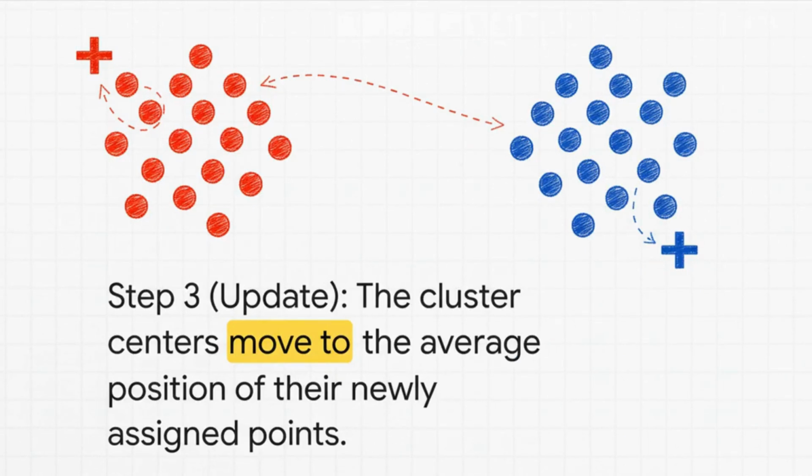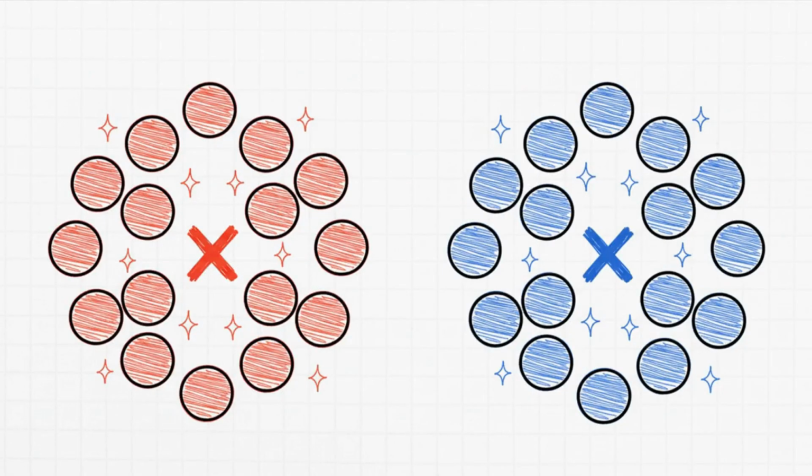Next up, the update step. See that? The red cross moves to the average position of all the new red points, and the blue cross does the exact same thing for the blue points. You can literally see them inching closer to the true center of their groups. And the algorithm just repeats this two-step dance, assign, then update, over and over and over again. After a few rounds, the cluster centers just stop moving. They found a stable position, and that's it. That's how K-means finds a final solution. So simple, but really powerful.